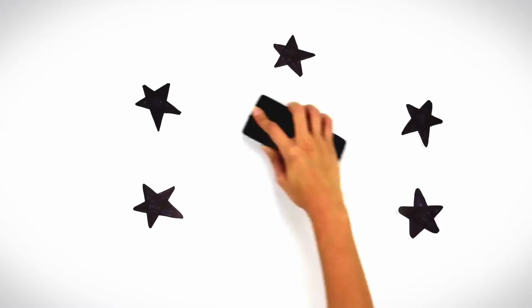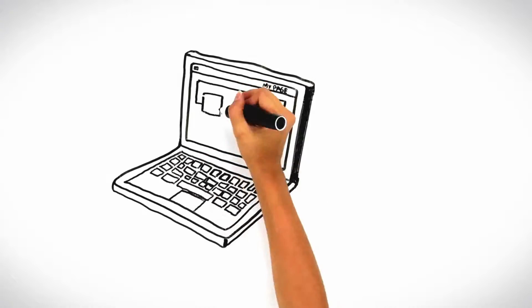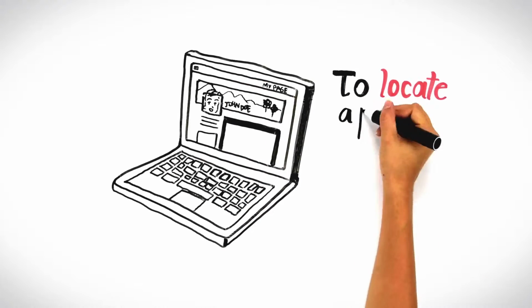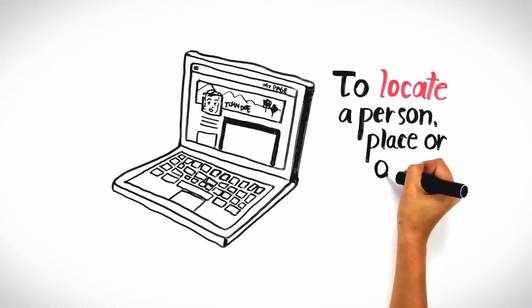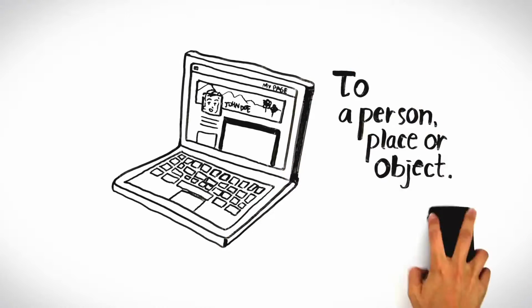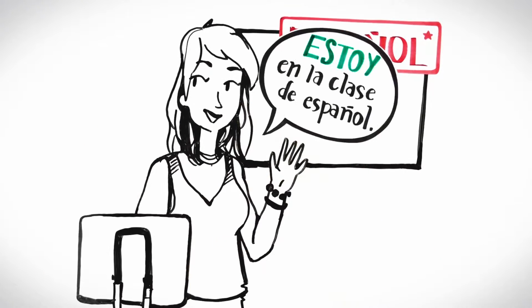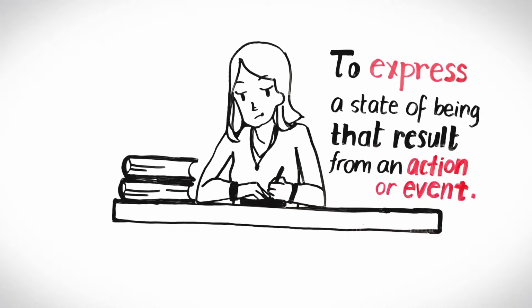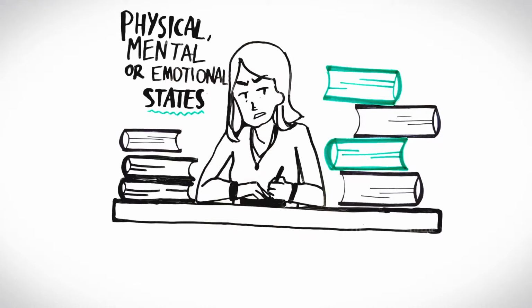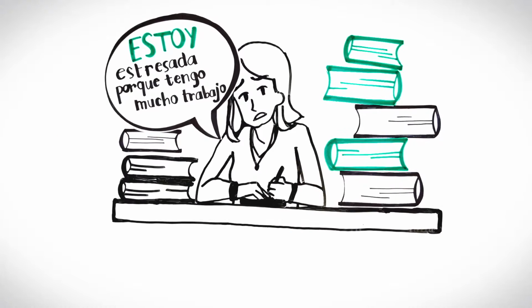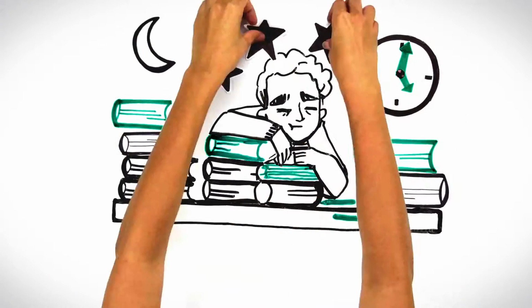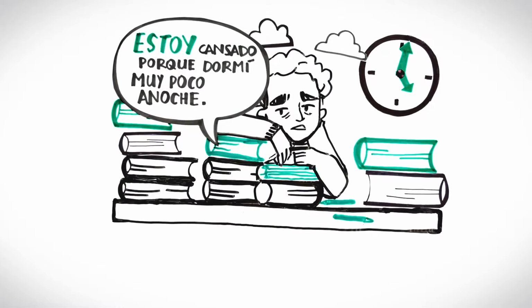Estar, on the other hand, while it also translates as "to be" in English, is used for different purposes. Use estar when you want to indicate the location of someone or something, as in, "La información está en el perfil," or "Estoy en la clase de español." You can also use estar to talk about your emotional state or your physical state, especially as a result of some particular action or event. For example, "Estoy estresada porque tengo mucho trabajo," or, "Estoy cansado porque dormí muy poco anoche."